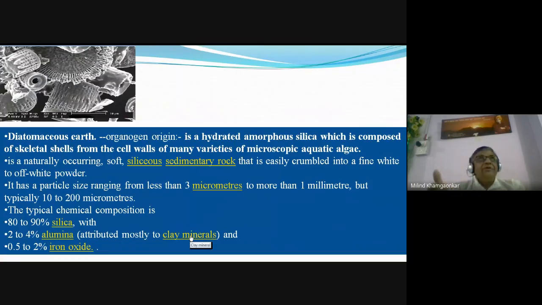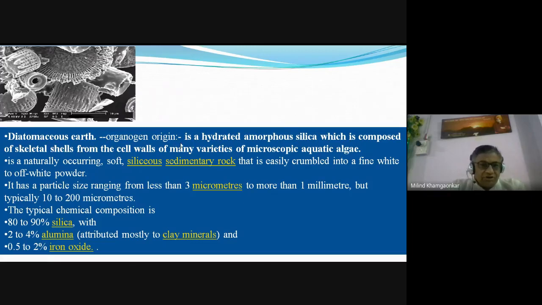Now, one by one, we will be moving on to the first type of the mineral admixtures, that is the diatomaceous earth. Okay, as I have told you, in the exam on this unit, sometimes you may be asked a short note on any of these admixtures, maybe a mineral admixture, maybe a pozzolanic admixture, maybe an artificial admixture or a chemical admixture. So we will be discussing one by one the various types of the admixtures. The first is diatomaceous earth.